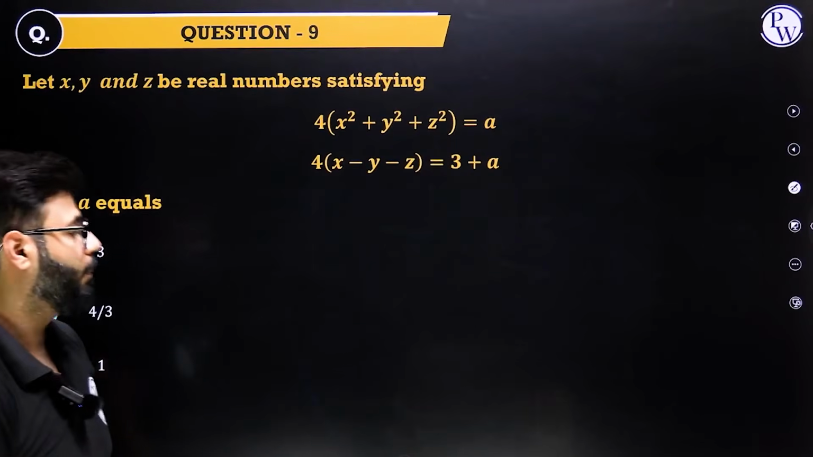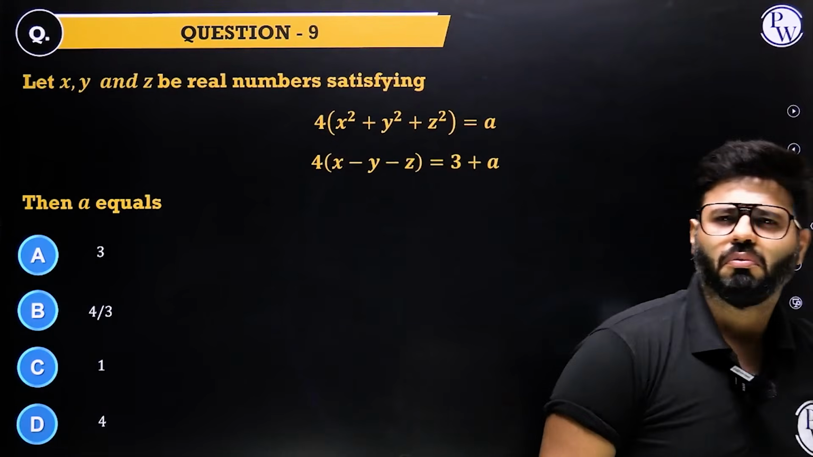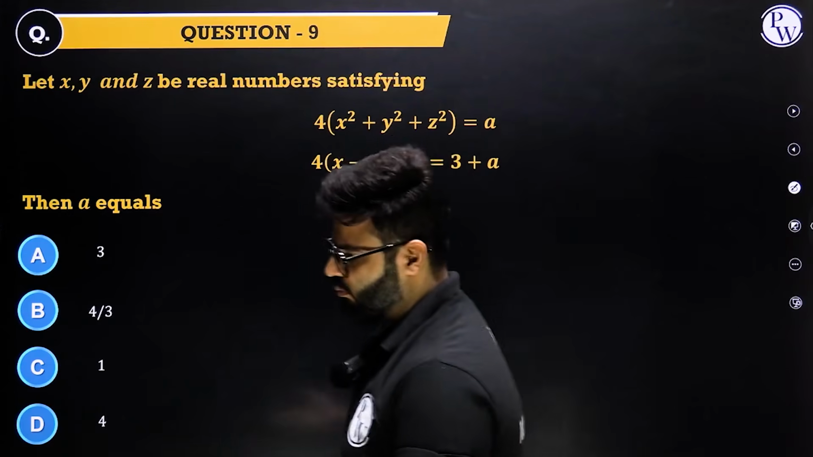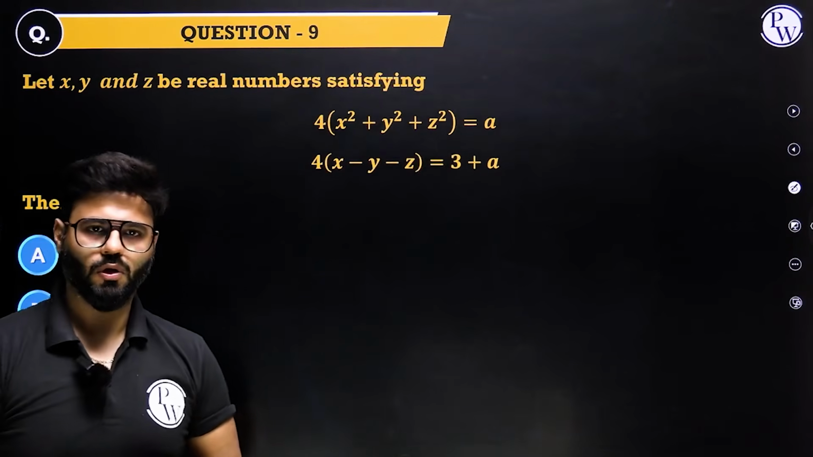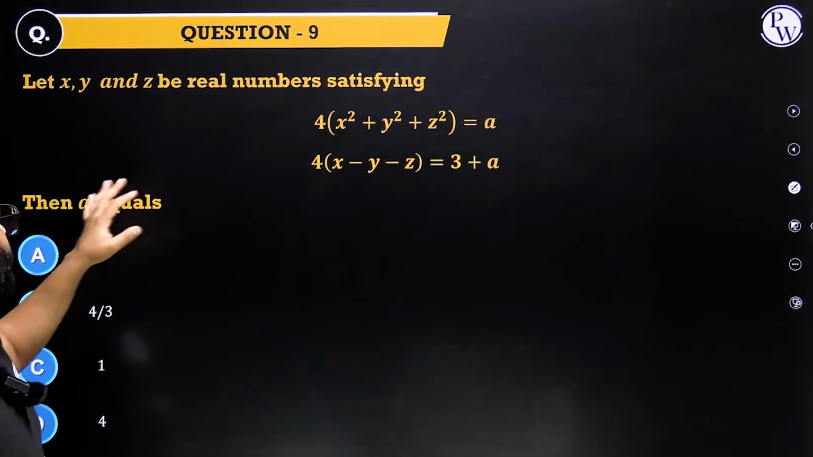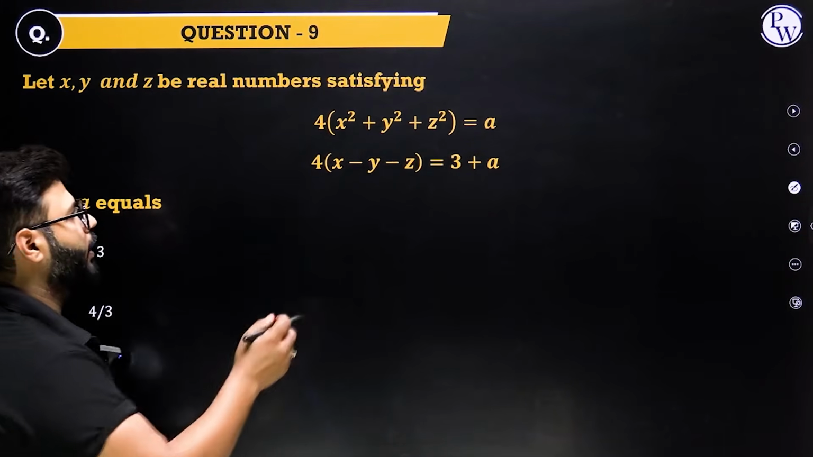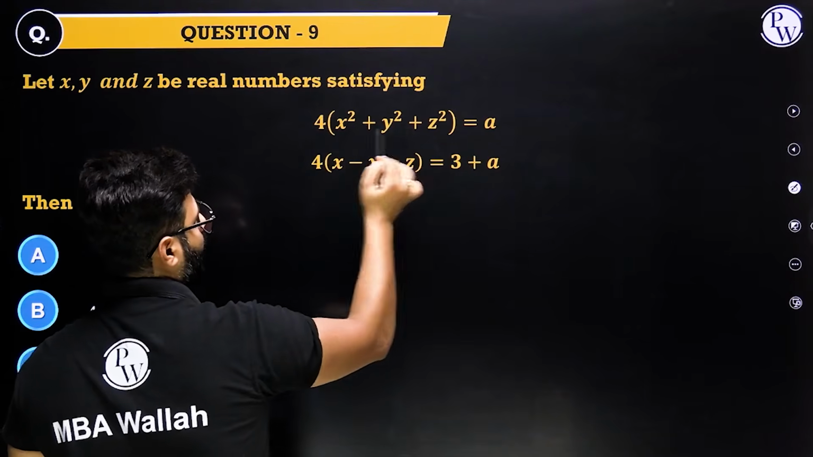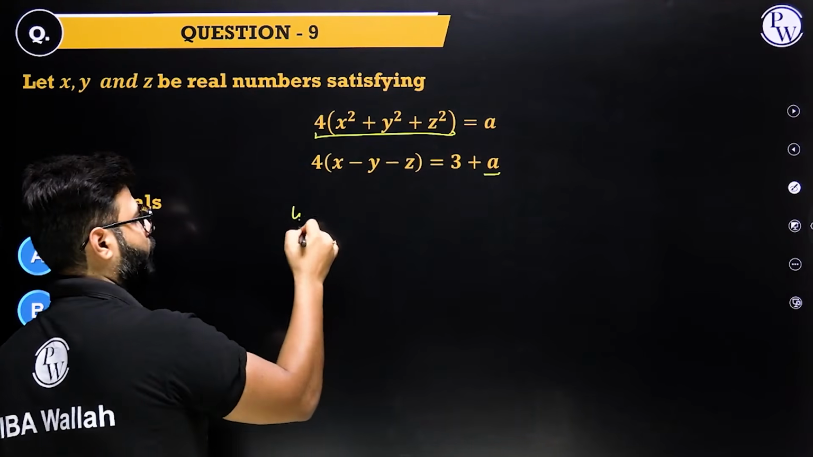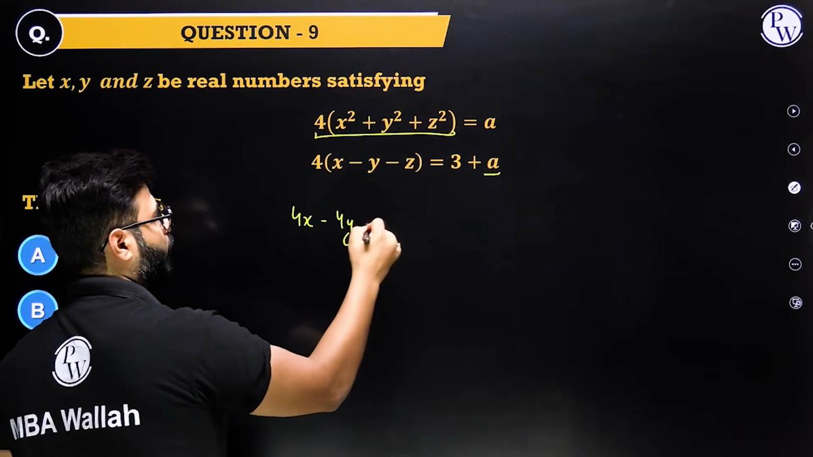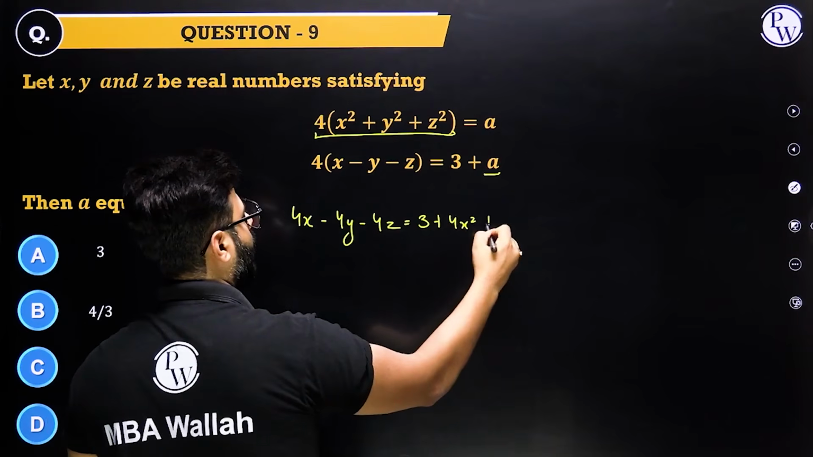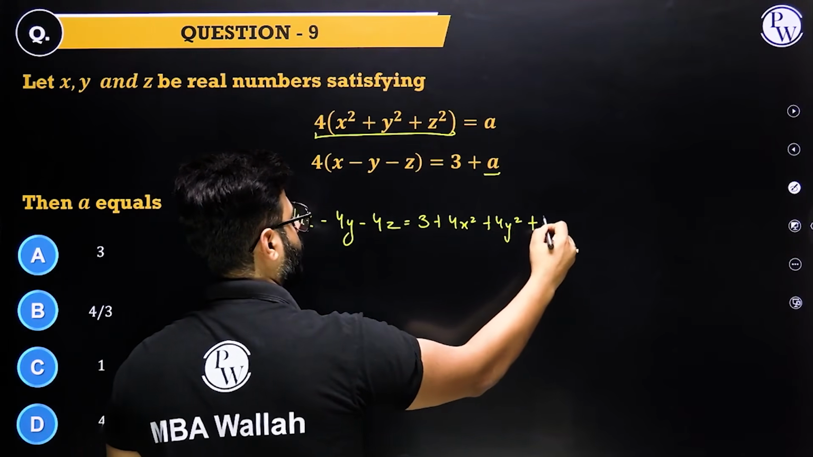Question number 9, a beautiful one. Completing the square again, right? If you observe it, it's an easy one. If you don't observe, it's a difficult one. x, y, and z are real numbers satisfying this, then A equals. Now the point is, you have given me A. Let's put the value of A from here. This equation becomes 4x minus 4y minus 4z equals 3 plus 4x square plus 4y square plus 4z square.